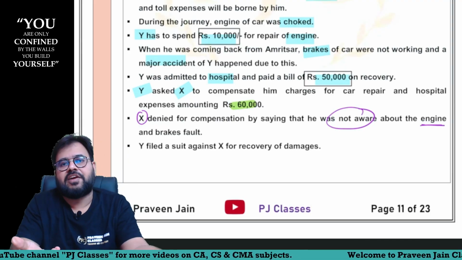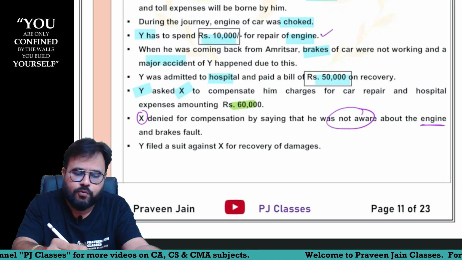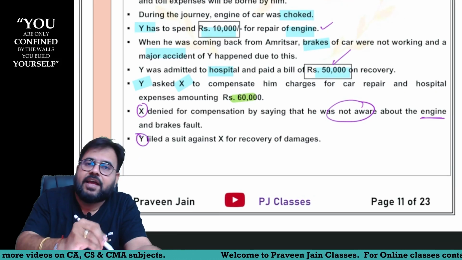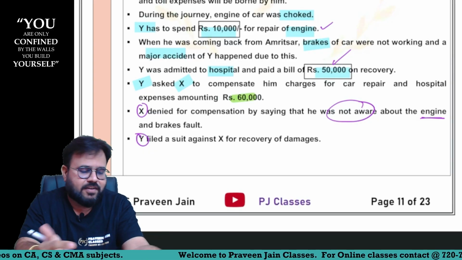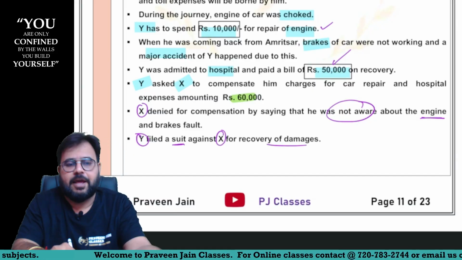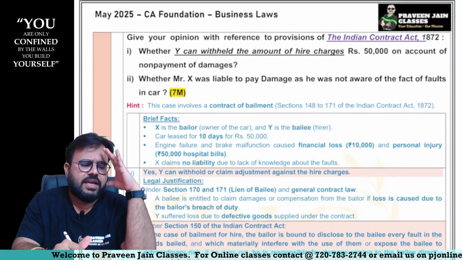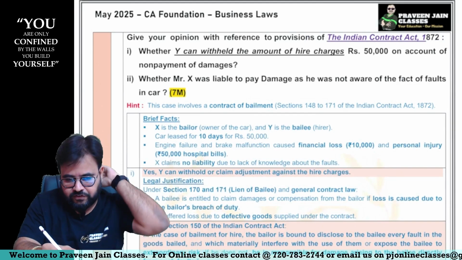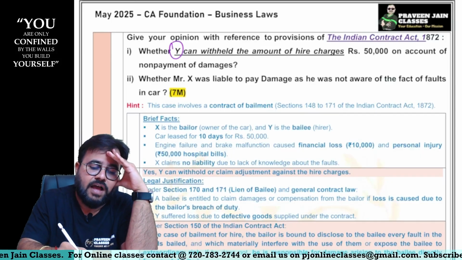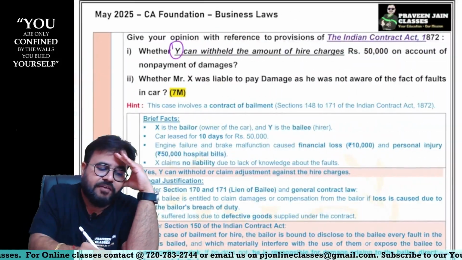And when I am unaware about the engine, neither will I pay you engine repair charges nor will I pay you hospital charges, sir. Y's ego got hurt, and whenever ego gets hurt, he sues whom, sir? X for recovery of damages, sir. Give your opinion with reference to provisions of Indian Contract Act whether Y can withhold the amount of hire charges. Now what do you mean by withhold?